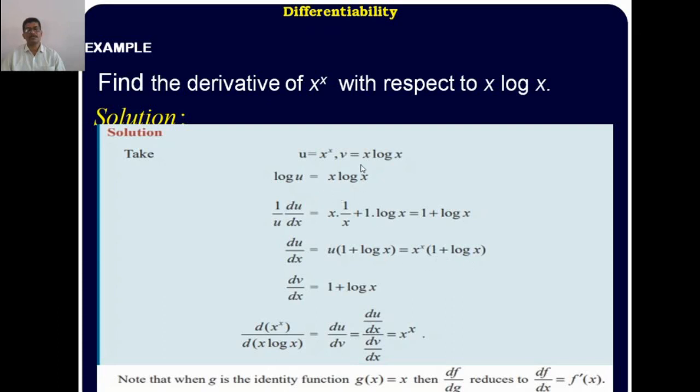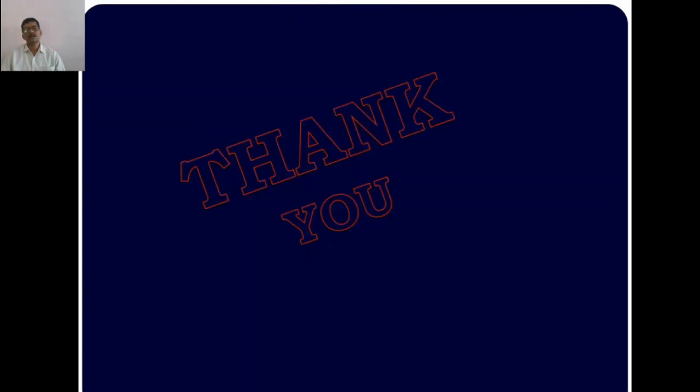And v is given as x into log x. Here find the derivative of x into log x, using the product form: x into 1 by x plus log x into 1, which is 1 plus log x. Therefore, derivative of u with respect to v, it means derivative of x to the power x with respect to x into log x, you simplify and you get x to the power x. Thank you.